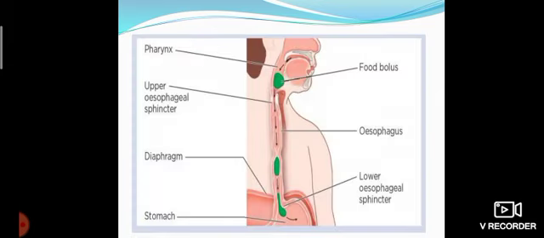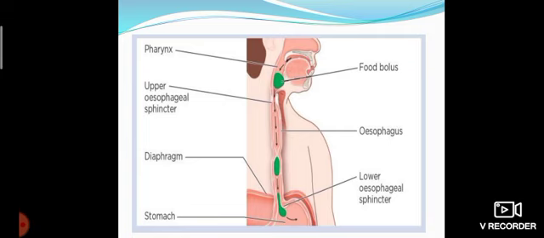Pharynx is nothing but the throat region. The bolus enters into the esophagus, otherwise called the food passage, through the pharynx. Esophagus, the food passage, is a long muscular tube-like structure. The bolus moves into this tube by a contraction called peristalsis, that is, contraction of the muscles.